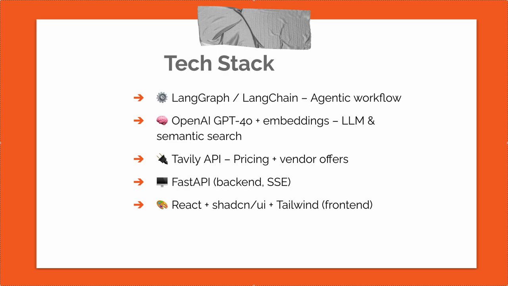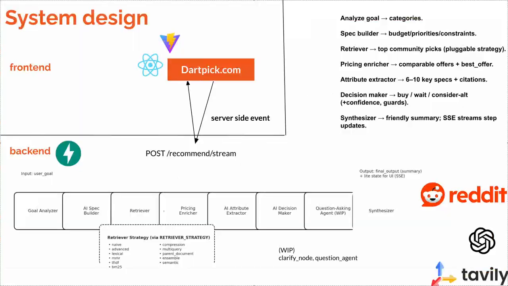The front end is built using React. The UI library is called shadcn UI, which is built on top of Tailwind CSS for the front end. So this is a small system, and this is how dartpick.com is built. We have the front end stack and we have the back end stack.